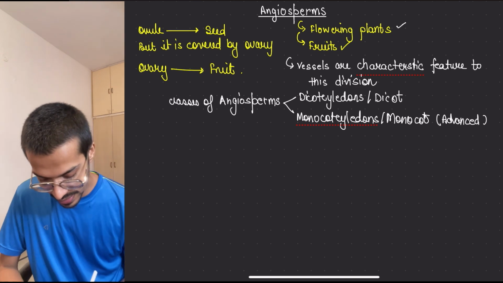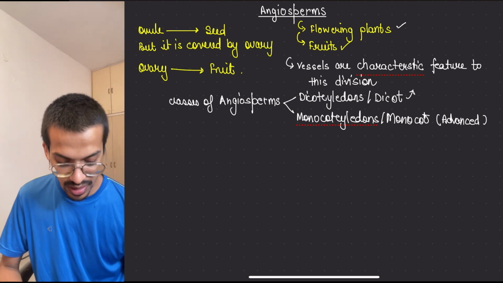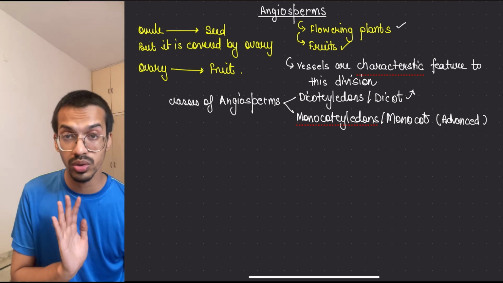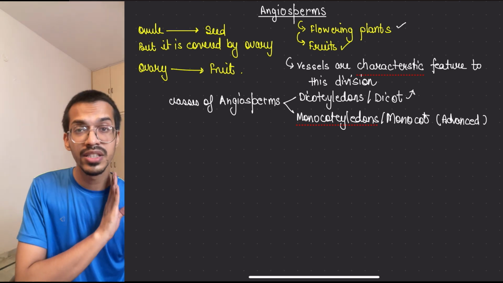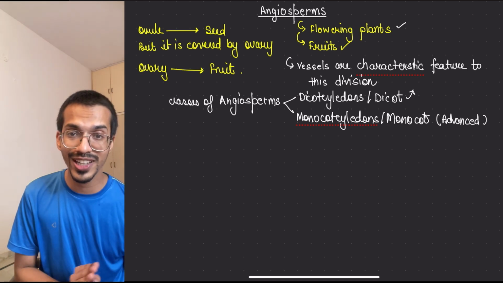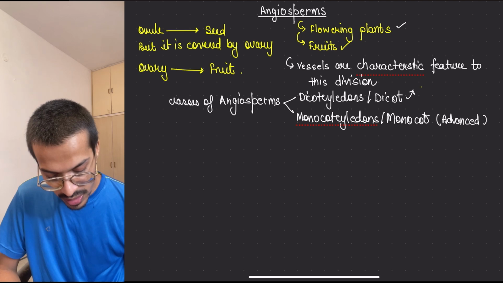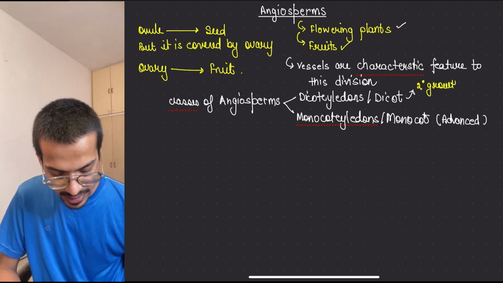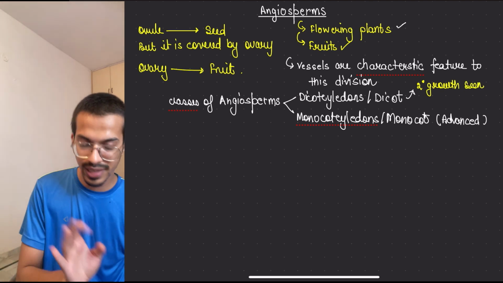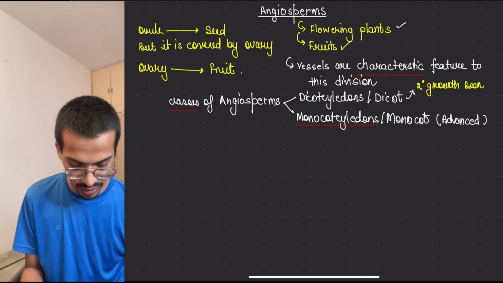The next important fact is that in dicots we see a characteristic called secondary growth. We will learn about it in the chapter Anatomy of Flowering Plants, which we will complete in July, the next month. It is seen only in dicot stems and roots, not in leaves.